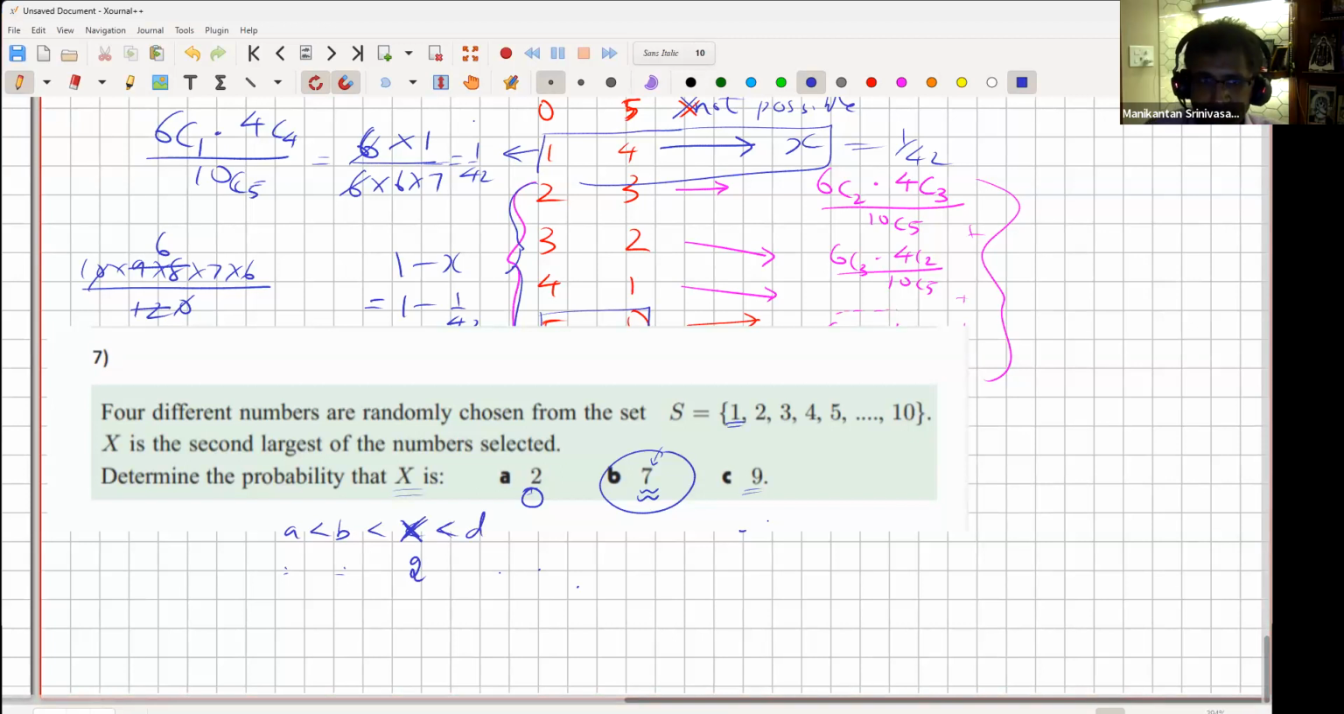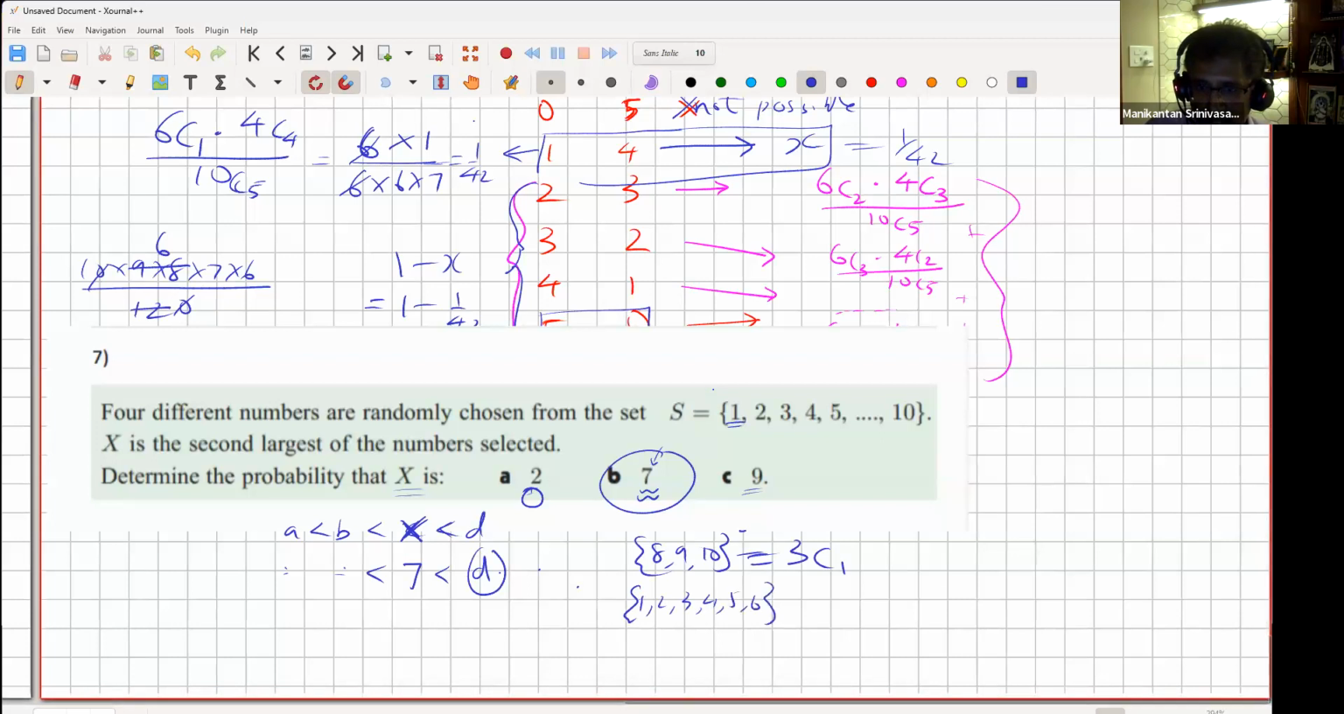Probability of getting 7, let's do the same thing. So I'll replace X with 7 now, right? So which means we'll need one number at D, which is from 8, 9, and 10. From the set 8, 9, and 10, I'll have to select 1, which is 3 choose 1, which is 3 ways. And from the set 1, 2, 3, 4, 5, 6, I'll have to select 2 numbers for my A and B. So that's possible in 6 choose 2 ways.